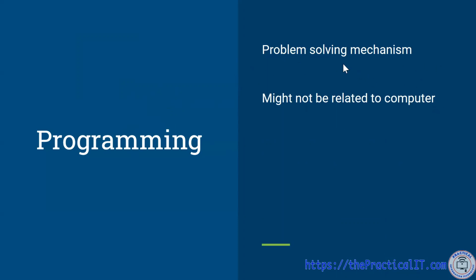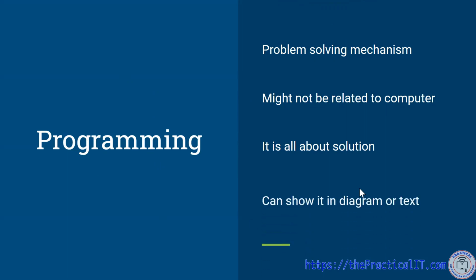We have to think, oh, we have this problem. How am I going to solve it? That's how we have been doing it. So the way of solving a problem might not be directly related to a computer. The other one is, again, that it is all about the solution. We have a problem, we think, and that is part of programming, to solve the problem and then come up with a solution at the end.